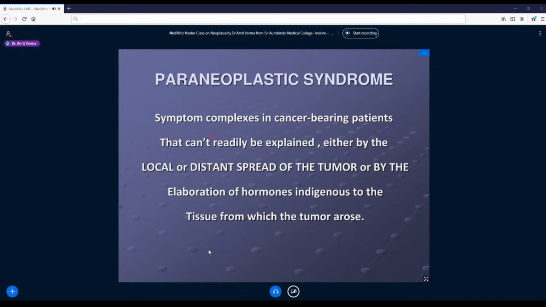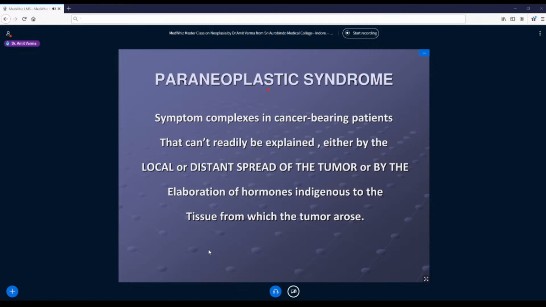Now you cannot explain how a hepatocyte is secreting erythropoietin, right? So the elaboration of a hormone is not indigenous to the tissue of origin, neither is it from the distant spread of the tumor. When such signs and symptoms occur, then you call it paraneoplastic syndrome.